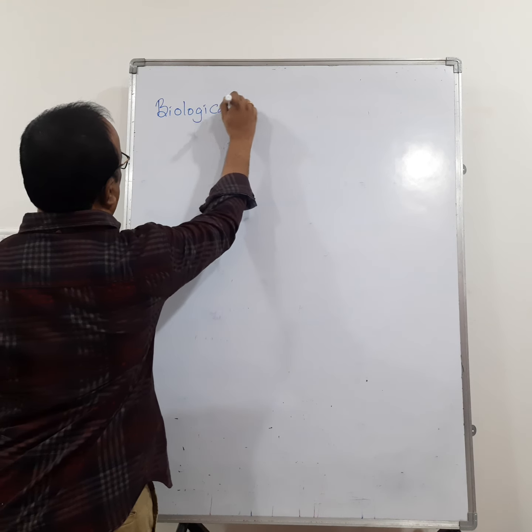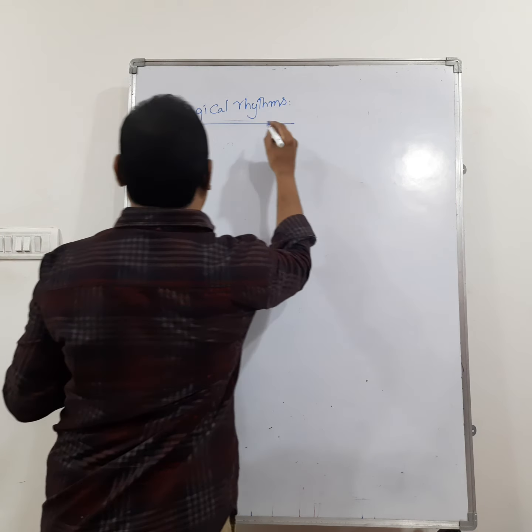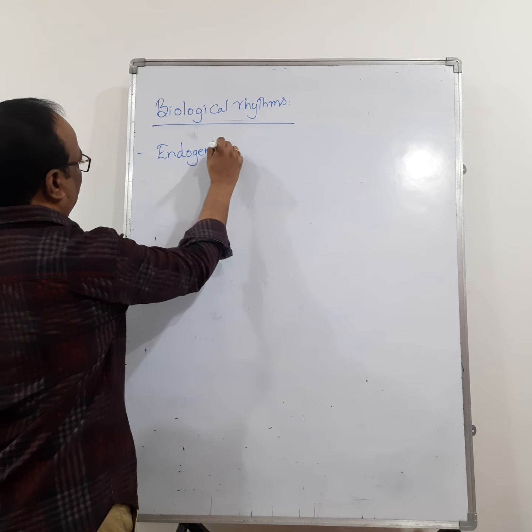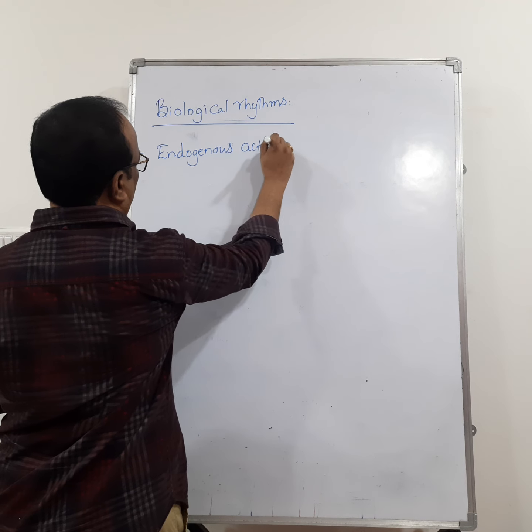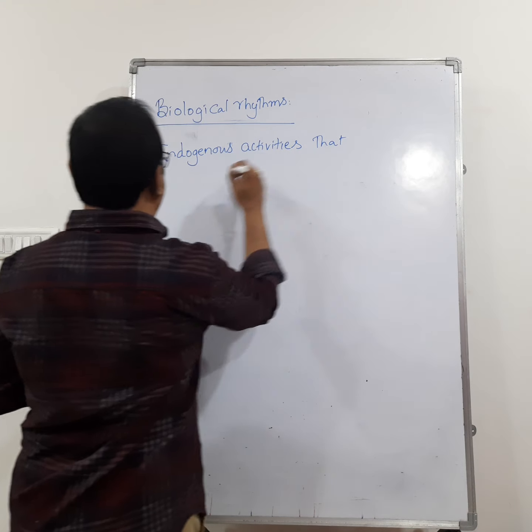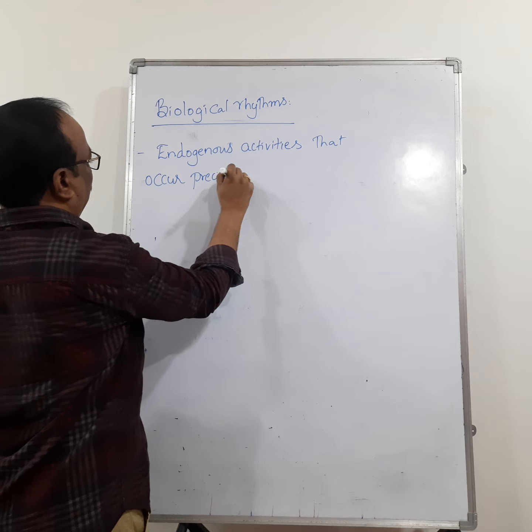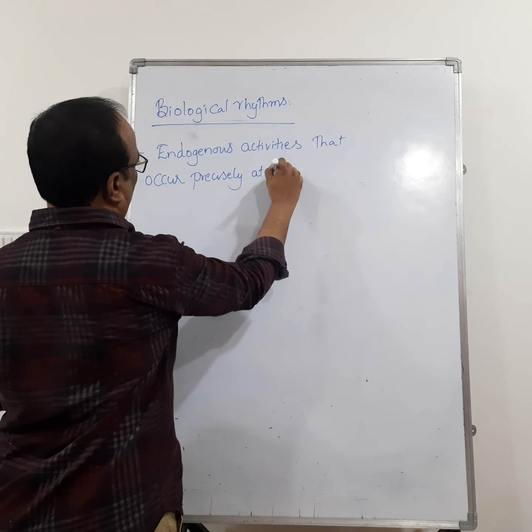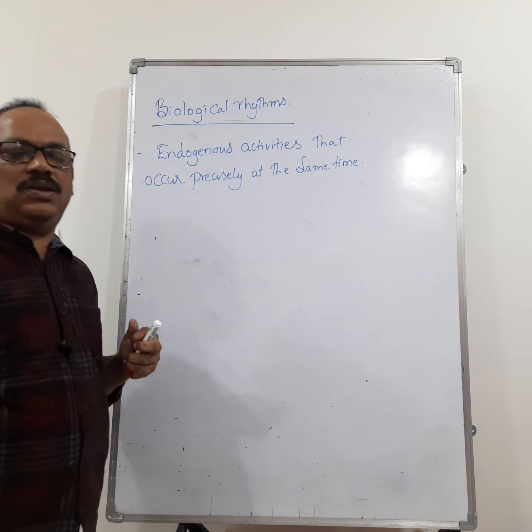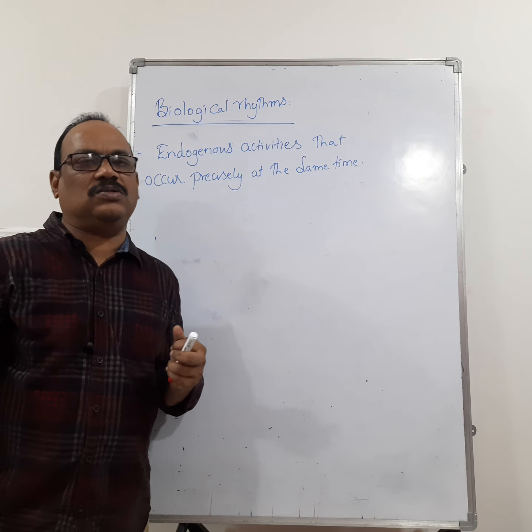Biological rhythms. So what are biological rhythms? These are endogenous activities that occur precisely at the same time. The endogenous activities that occur precisely at the same time are called biological rhythms.